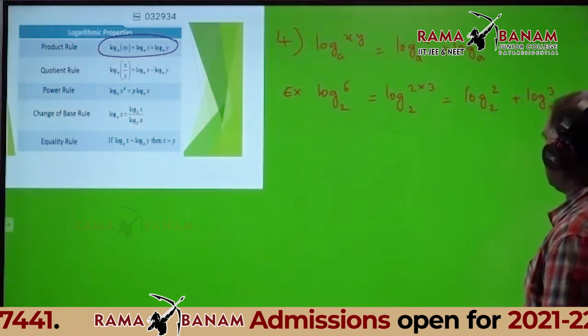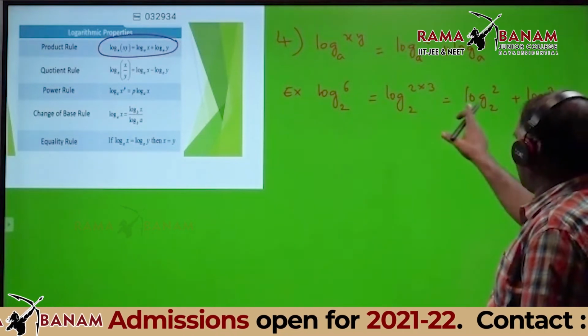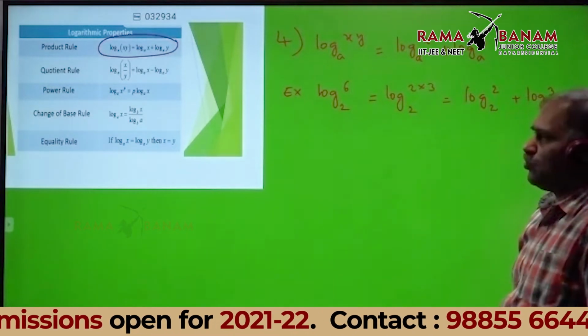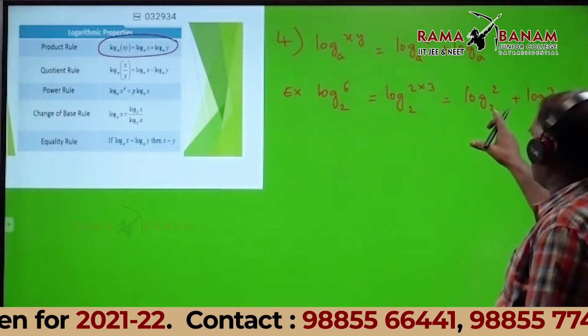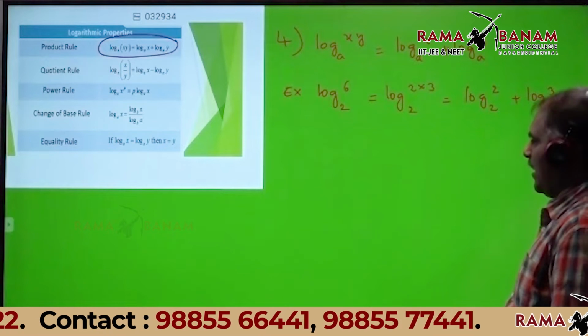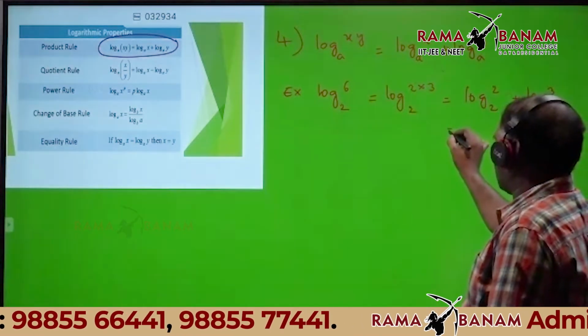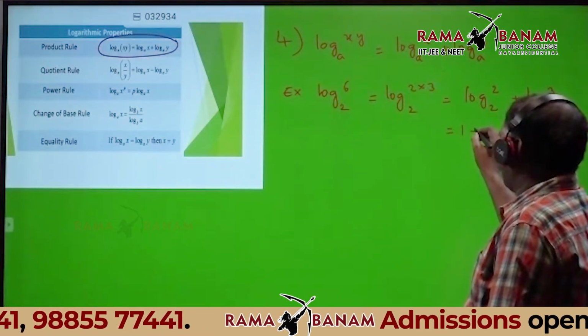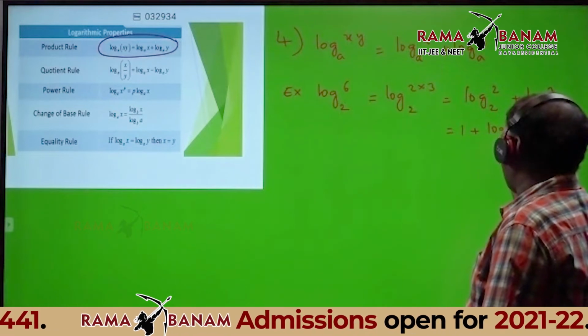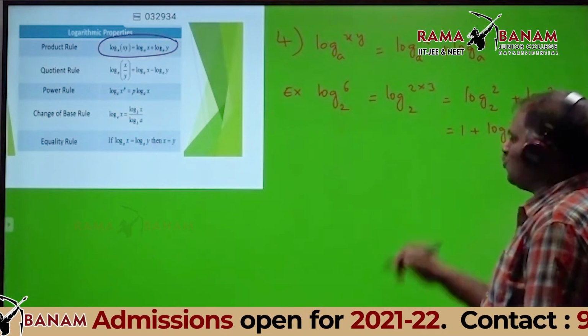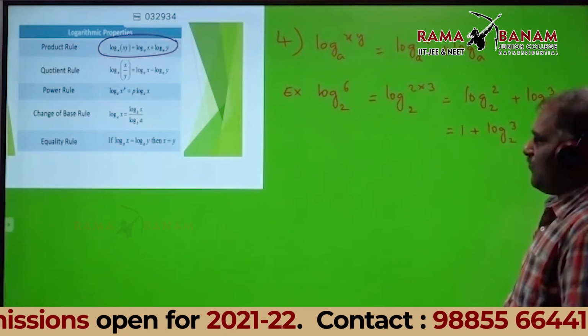By observation, log 2 base 2, when the power value and base value are both the same, the value is 1. So it is 1 plus logarithm of 3 base 2. Anyone having doubt?